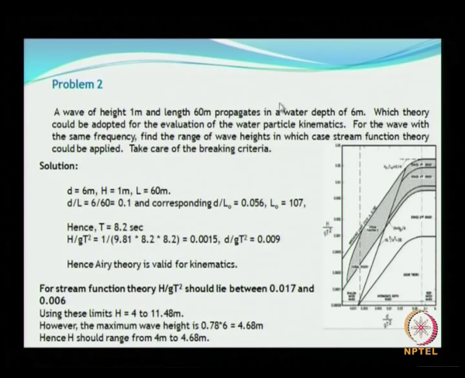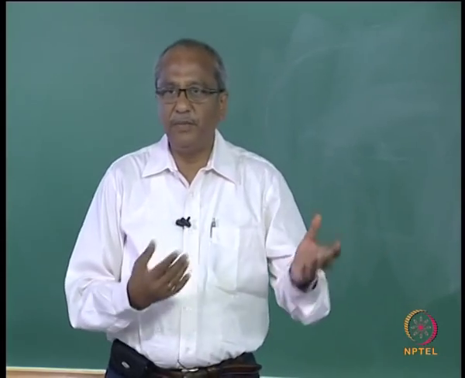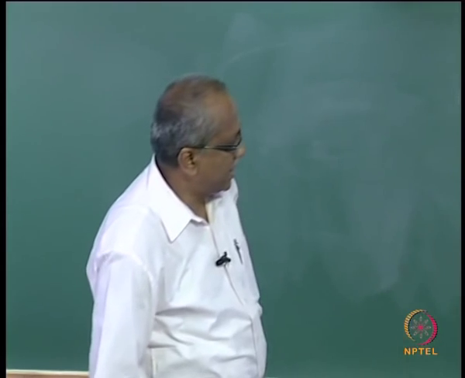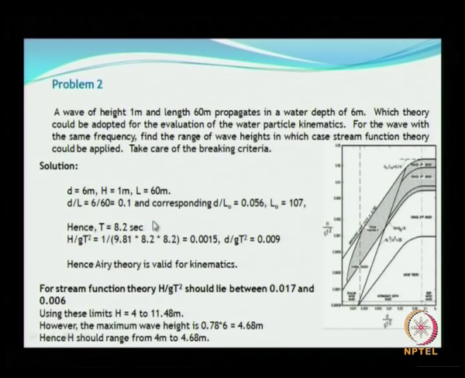Since wavelength is given to you, which is not the case normally, normally they give directly the wave period, but in this problem you are given wavelength, so you use the dispersion relationship and then you get the wave period. So you calculate the wavelength and then calculate your wave period and then you get these two parameters, and then for the stream function theory this one should lie between